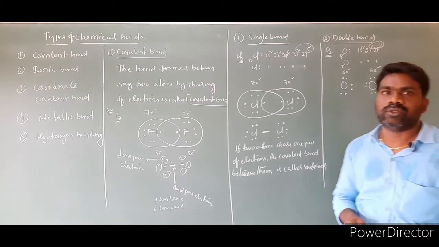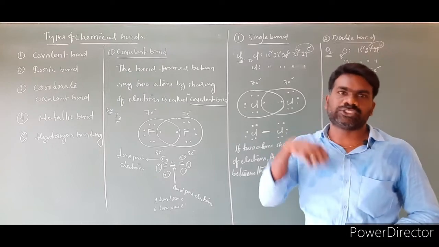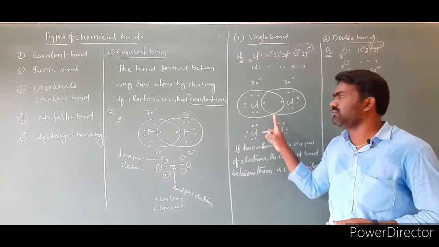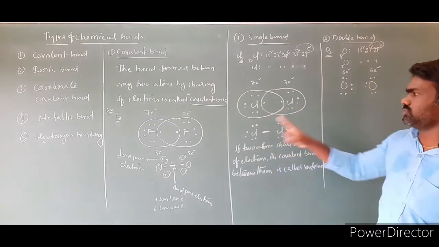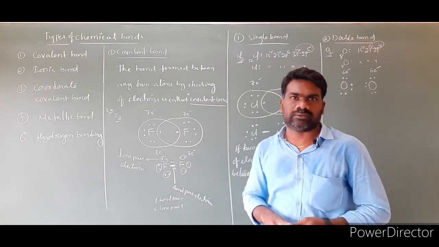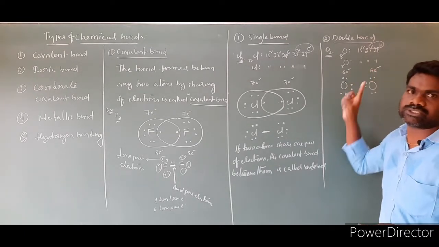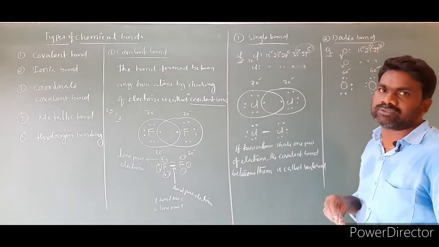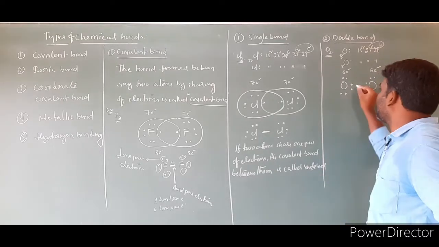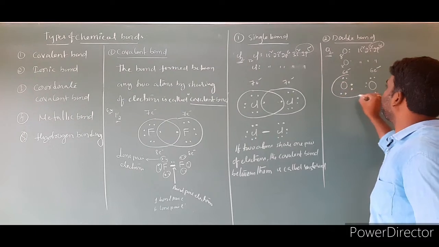So you may have a doubt: how many electrons do we have to share? That depends upon how many electrons they are short. If 1 electron is short here, we share 1 electron. Here also 1 electron short. 7 is there, 1 electron short, we share 1 electron. Here is 2 electrons shortage. 6 is there, the shortage is 2 electrons to reach 8. So how many electrons do we have to share? 2 electrons. So I kept 2 in the middle, here is 2. Now I am showing the sharing.